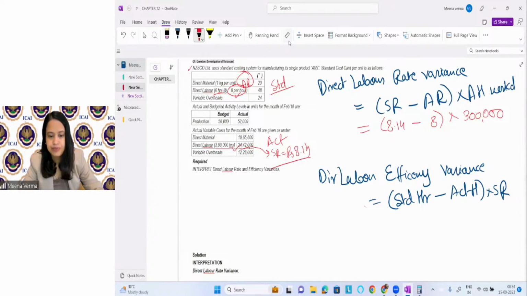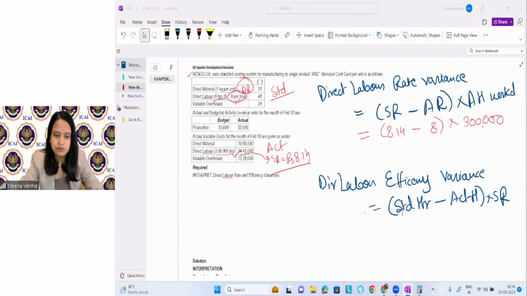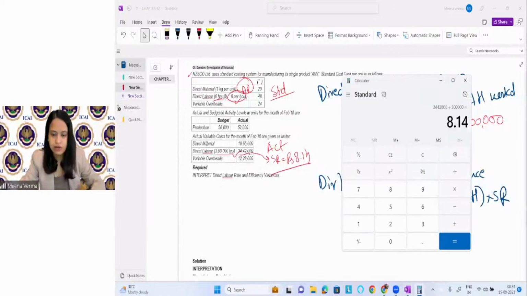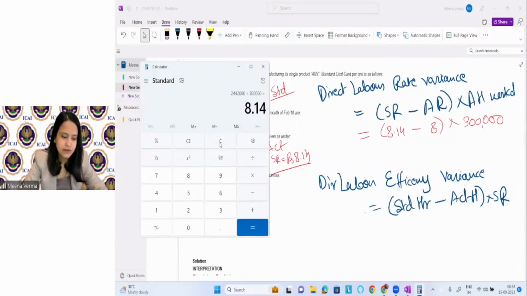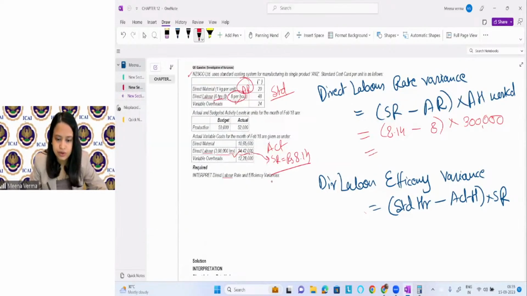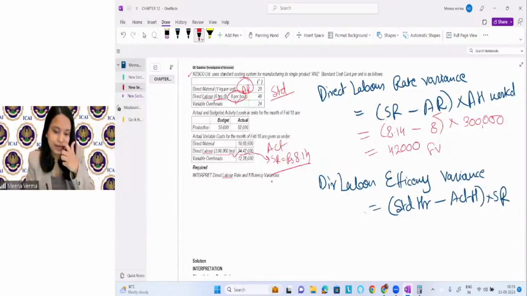Okay? I'm using the calculator. So this is coming as 0.4 into 3,42,000. This is favorable, right? Because actually we end up paying less money to the labor. So it is coming favorable.